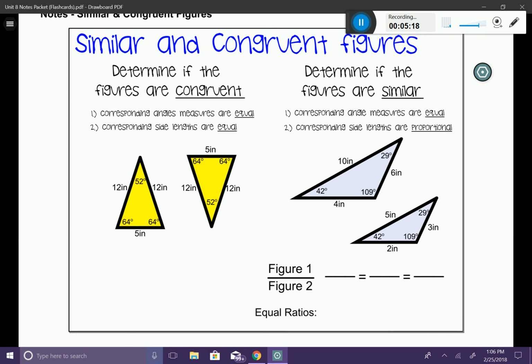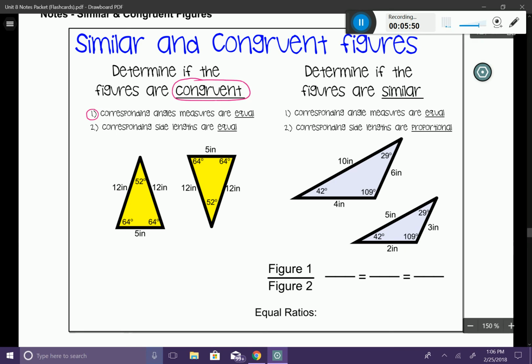Now we want to determine if two figures are congruent and if two figures are similar. Now there are different ways to do this. Let's take a look at this. It says determine if the figures are congruent. So we're just going to be testing for congruency right now. We're not going to think about the similarity yet. There are two things you have to do in order to determine if two figures are congruent. Number one, you have to ask yourself, are corresponding angle measures equal?